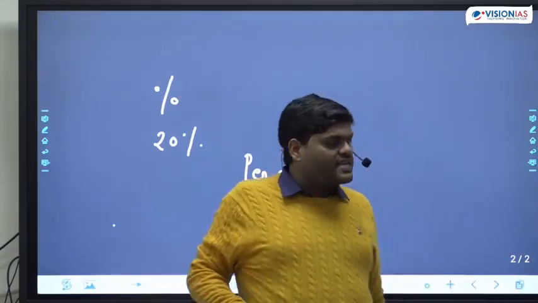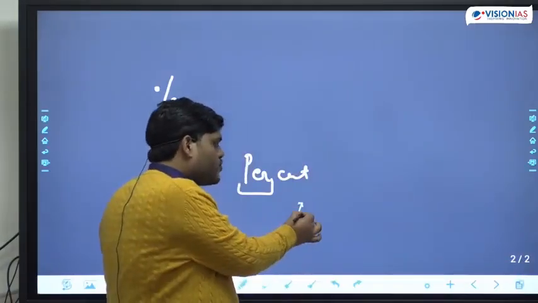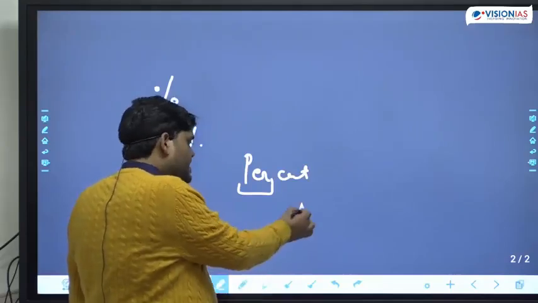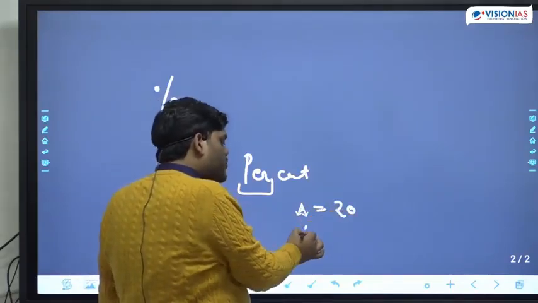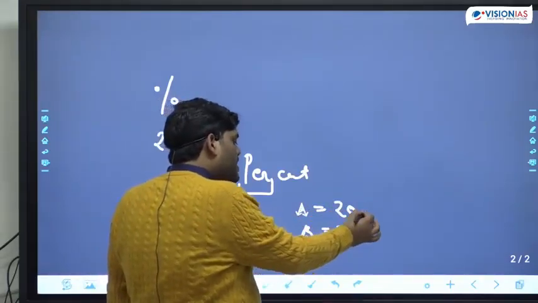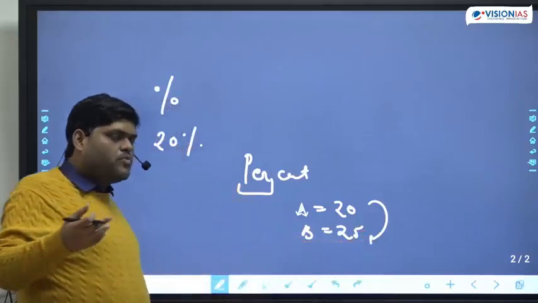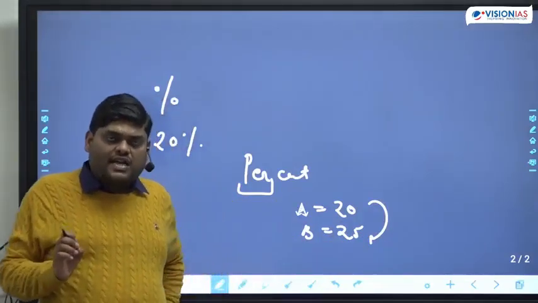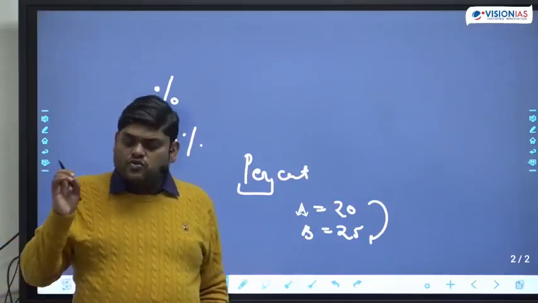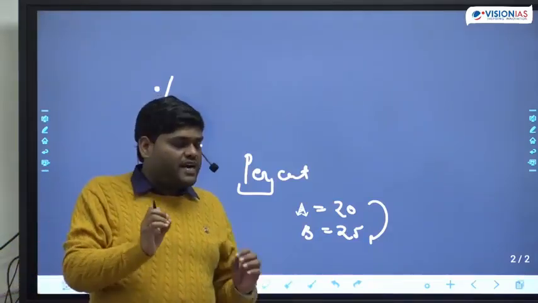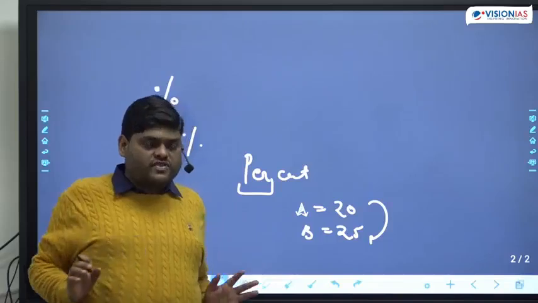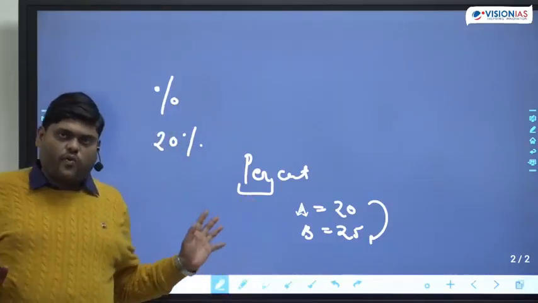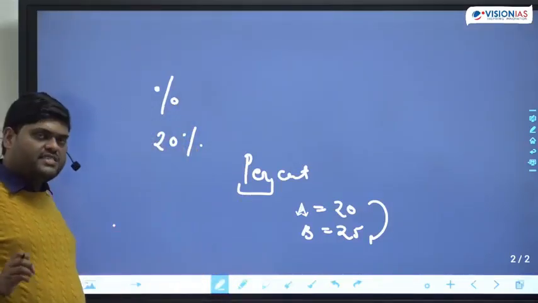So you have to understand that hint. They will not give data like this: A is equal to 20, B is equal to 25, B is how much percent more than A. They are not going to ask questions like this. They will ask questions based on the language. So we have to first comprehend and understand the language of mathematics. So we will deal with everything one by one. First is percentage, the basic one.